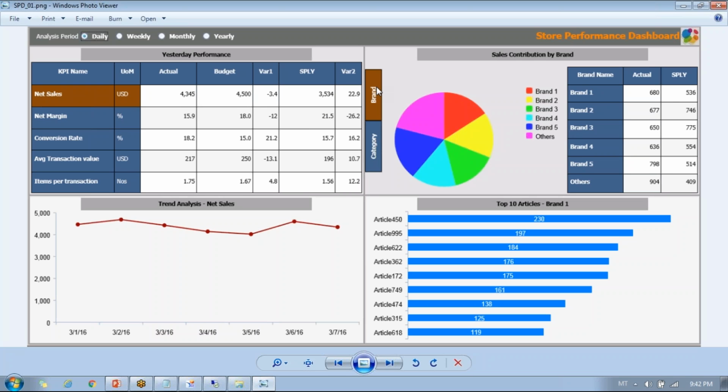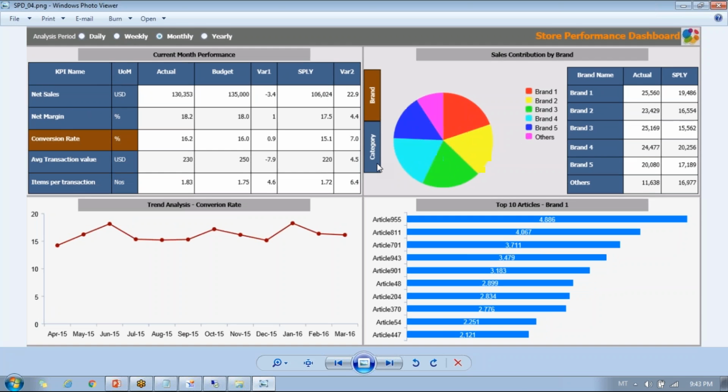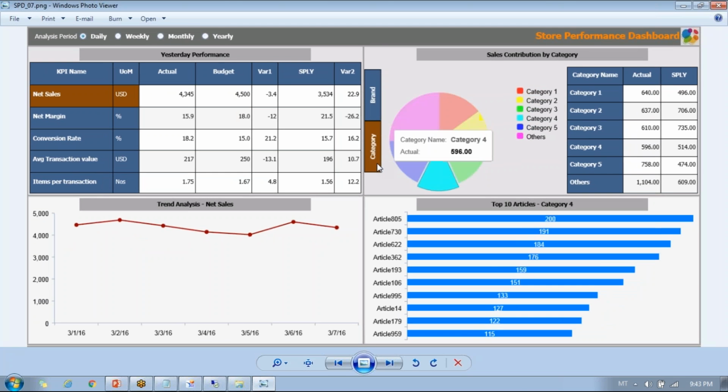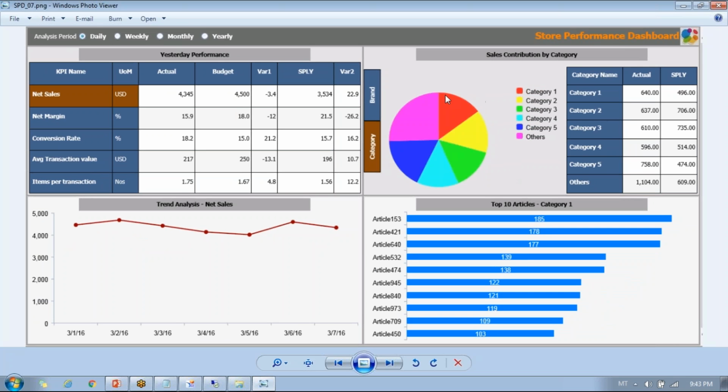So by brand and by category. Let me just show you. If you select a category, it shows you by category, and the detail is shown in the chart in the tabular format, with the SPLY values also.